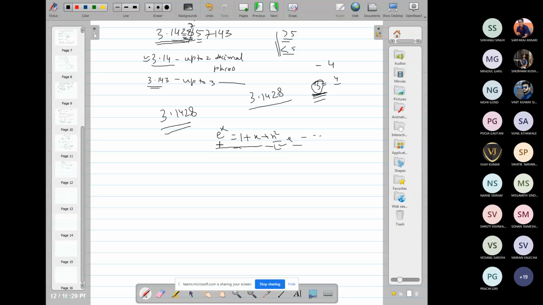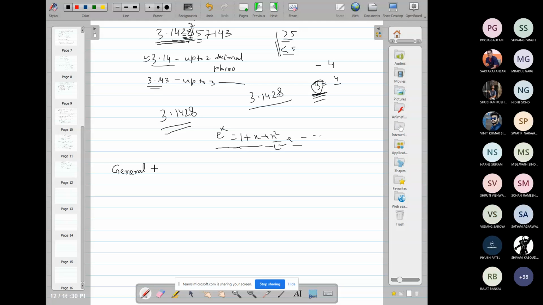Suppose y is a function of x1, x2. Here x1, x2 are independent variables and y is the dependent variable.